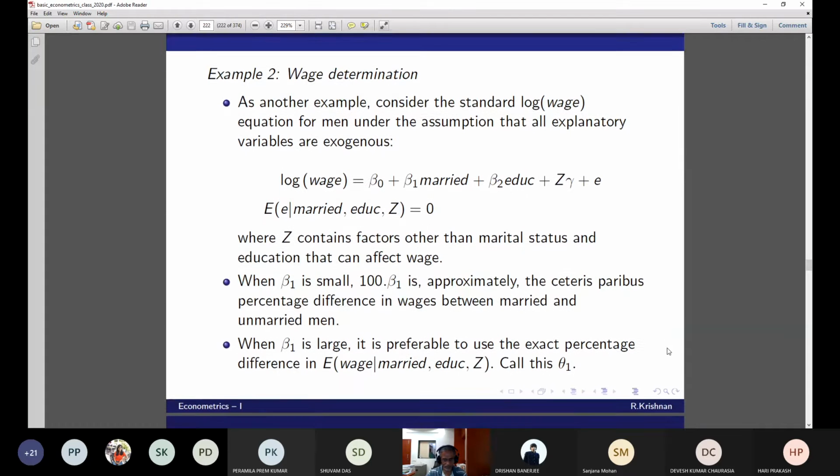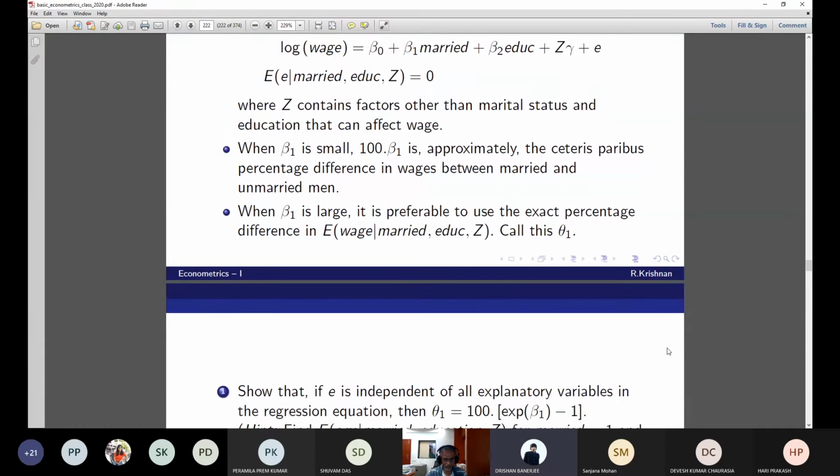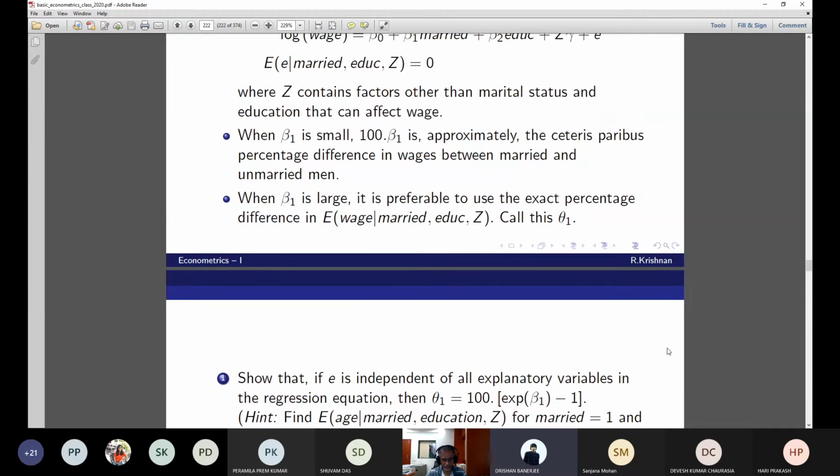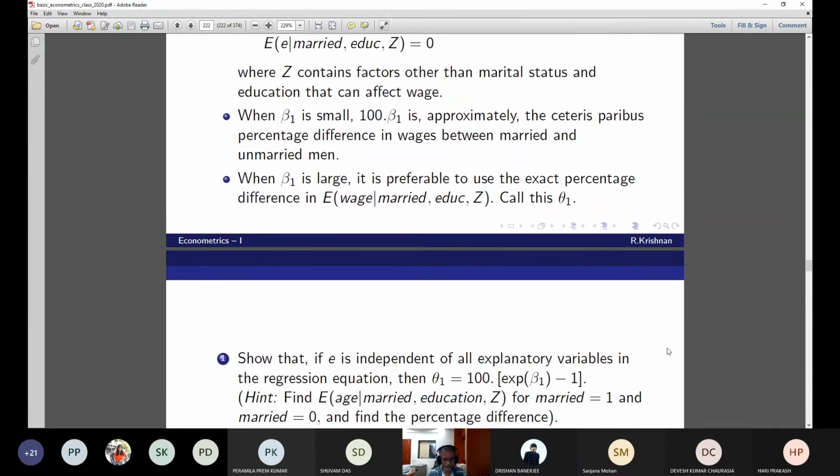What is this theta 1? I'm asking you to find this theta 1. So it was something like e to the power 100 into e to the power. I'm giving you this, take the hint also. You need the hint for the next question. Show that if epsilon is independent of all explanatory variables in the regression equation, then theta 1 equals 100 into exponential beta 1 minus 1. Can you show this? Have you got this? Take the hint also. This is how you find the percentage difference.